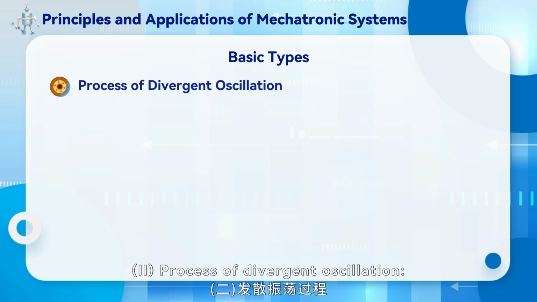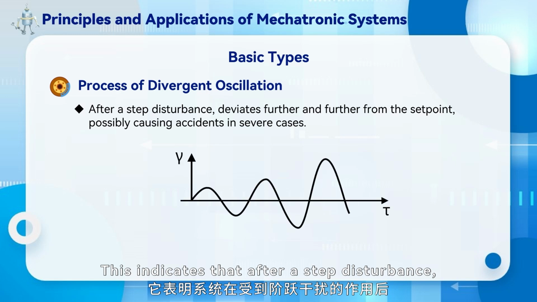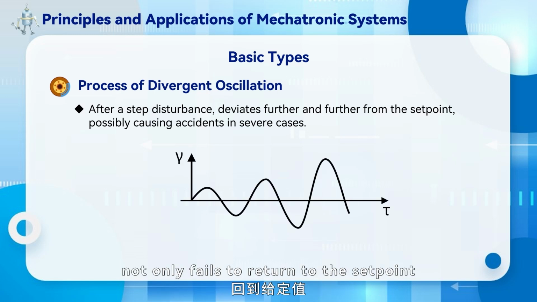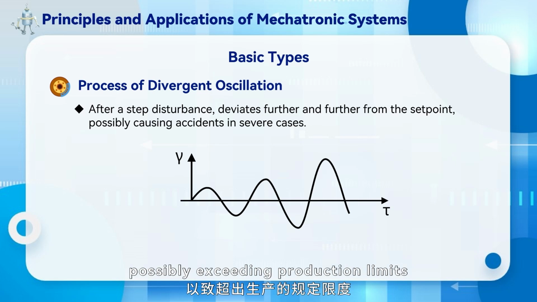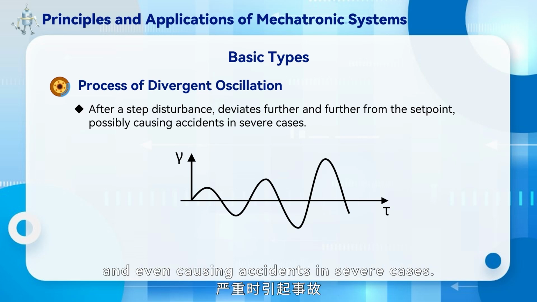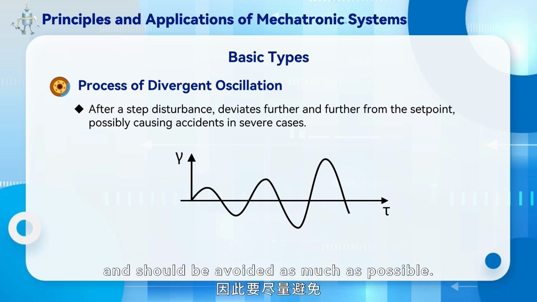2. Process of divergent oscillation. This indicates that after step disturbance, the controlled variable not only fails to return to the set point, but deviates further and further, possibly exceeding production limits, and even causing accidents in severe cases. This is an unstable transient process and should be avoided as much as possible.